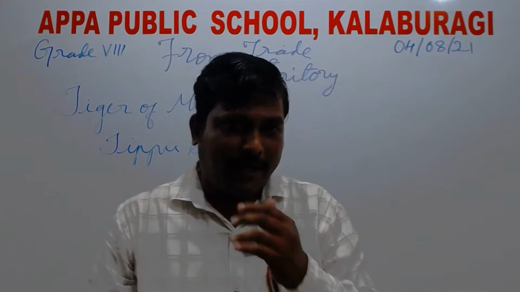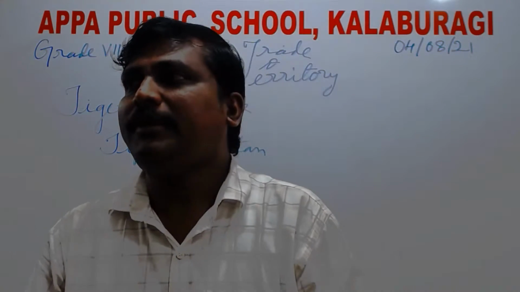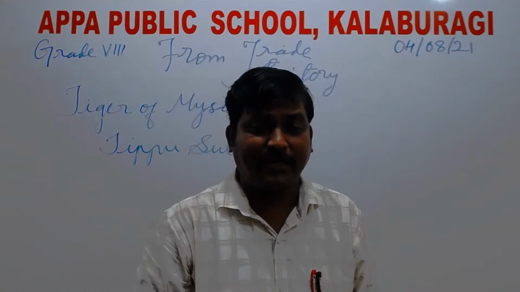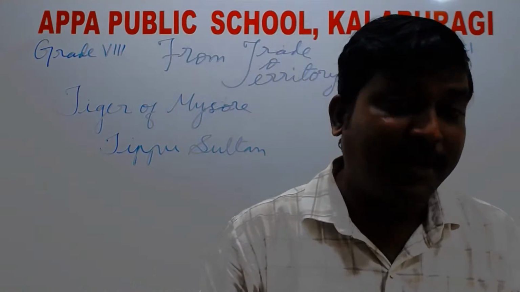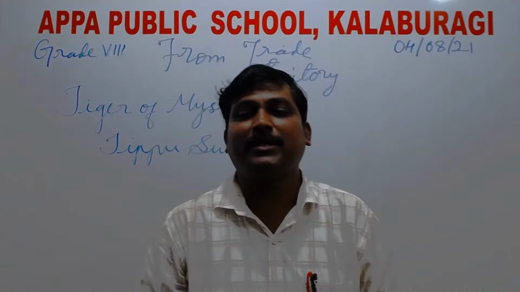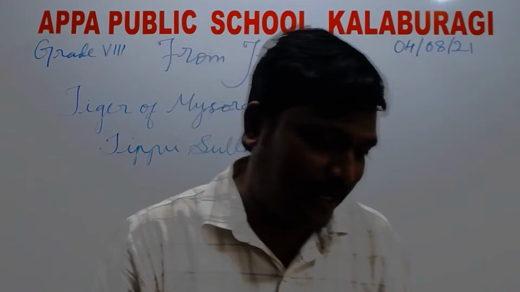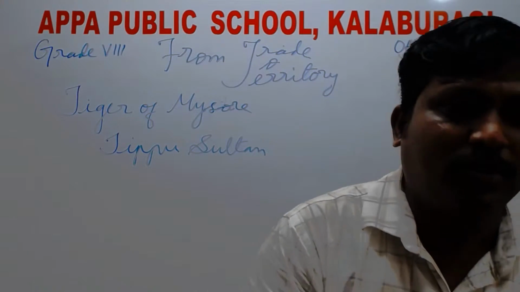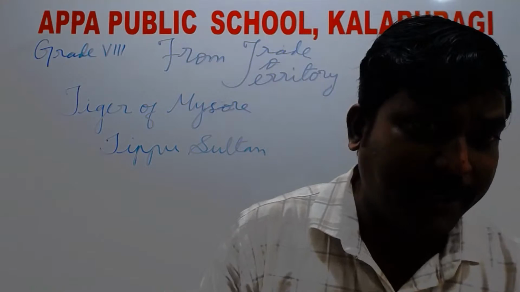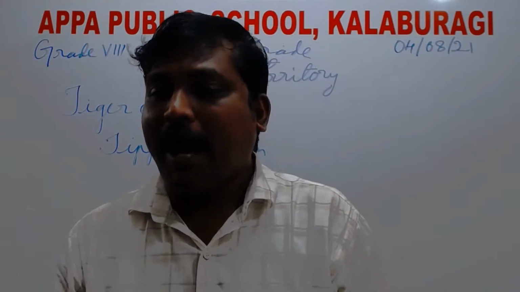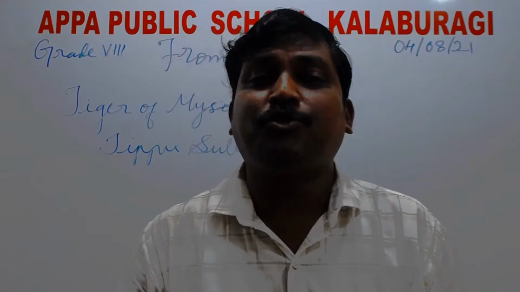These two were very powerful, and the British faced many problems in bringing them down. As a result, there were a series of wars fought between the Britishers and Tipu Sultan and Hyder Ali.